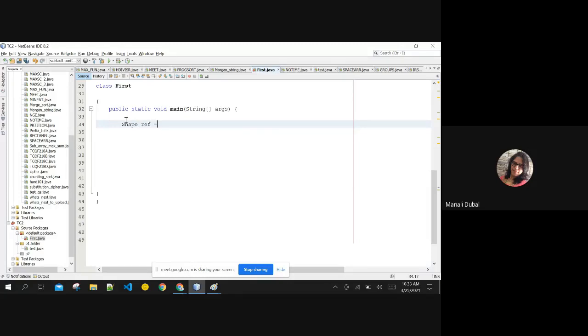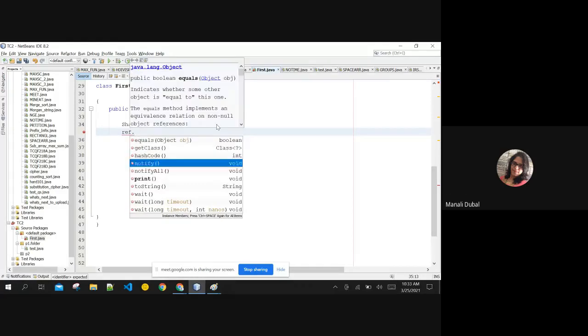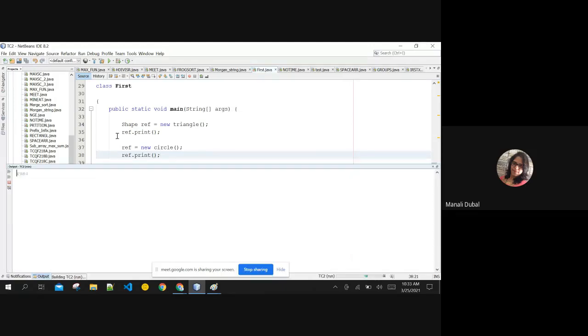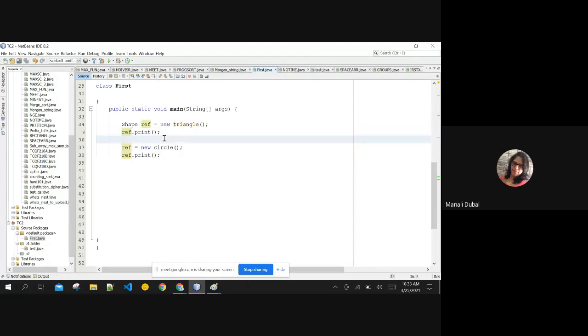So I am creating the reference variable ref, and as we saw in the last class, I am making it point to the subclass object. Then I can call the function of the subclass using ref dot print. The same is the case with an abstract class. I can make the reference variable point to new Circle, and it will execute the function of the Circle class. It is definitely going to print circle. This is dynamic method dispatch: whichever class you are currently pointing to, that function is going to get executed. The same thing applies to an abstract class or an interface.